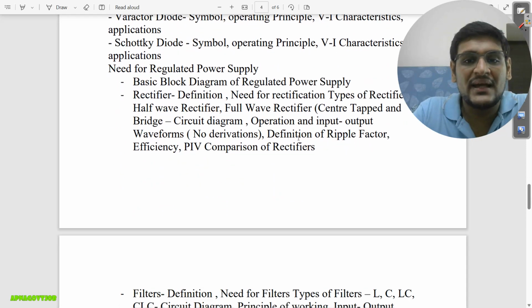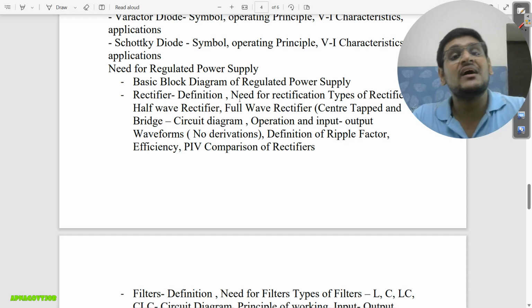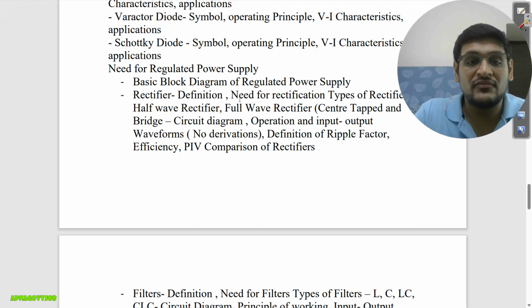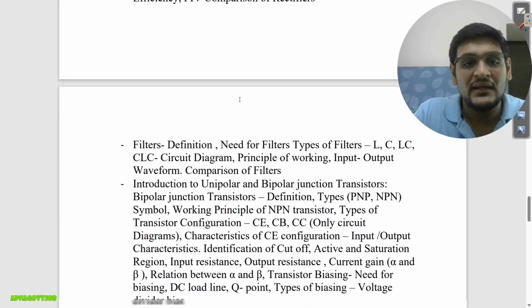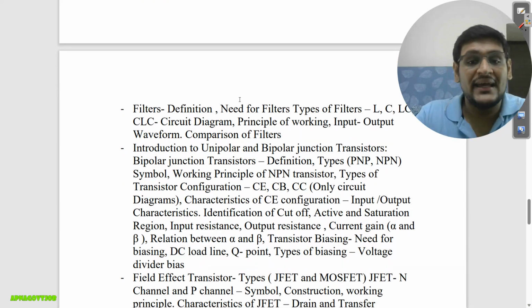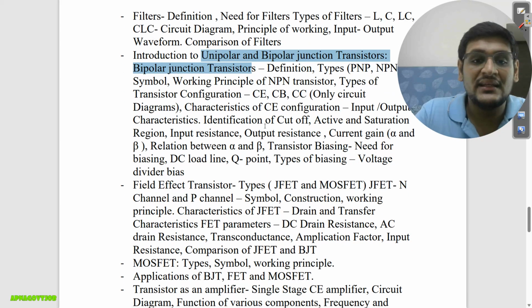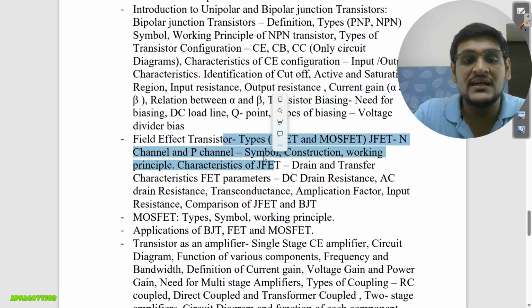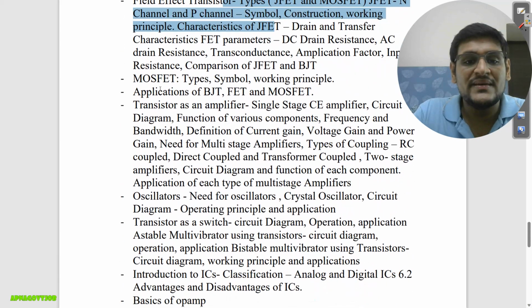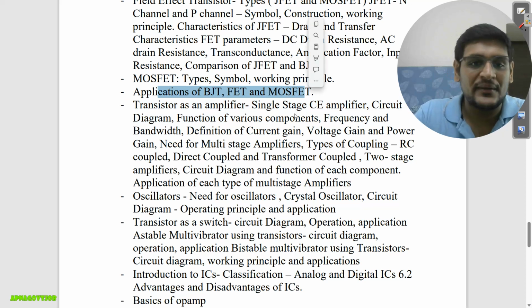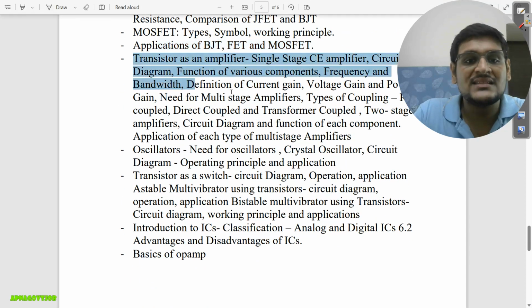Then power supplies we have. Then what are rectifiers? Half wave rectifier, full wave rectifier, short questions from this also you will get. Then filters, again short questions, L filter, capacitor filter. Then BJT, short question. Then FET is there, MOSFET is there. So basically short questions you will get from this, confirm. Then transistor as an amplifier.